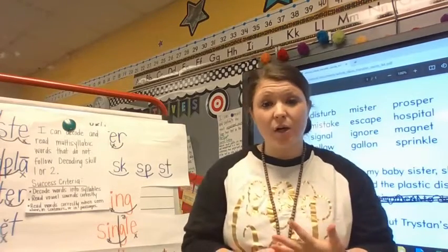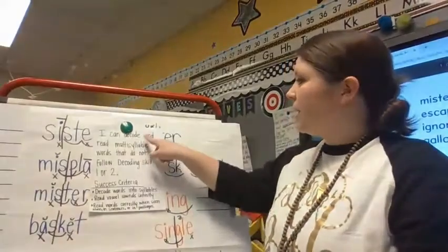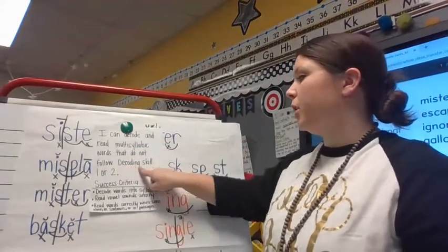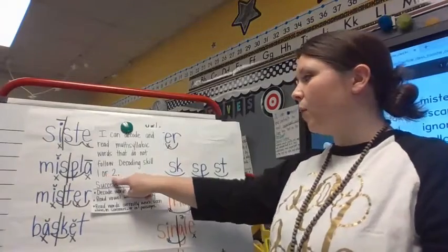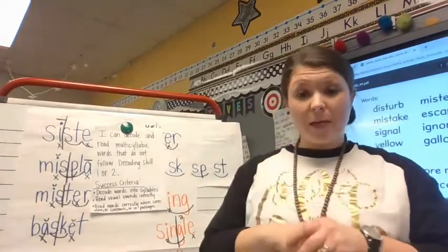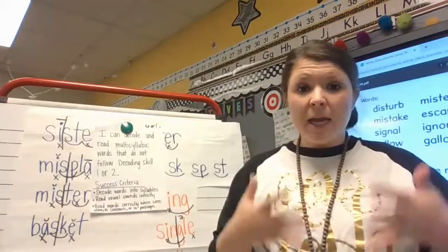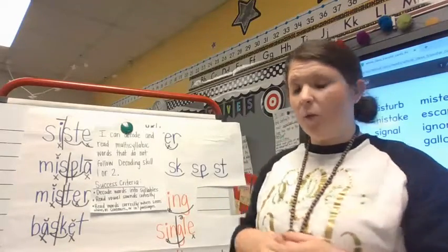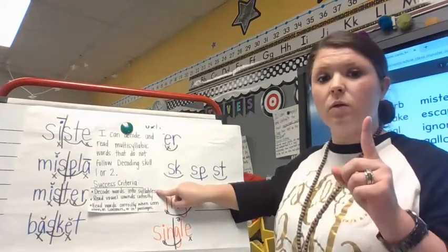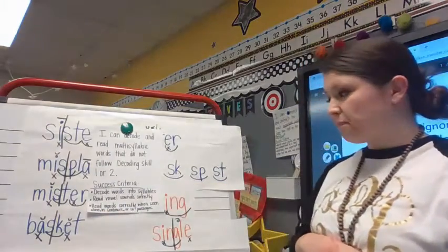Let's go ahead and get started by looking at our learning target. I can decode and read multisyllabic words that do not follow decoding skill 1 or 2. Okay? So remember, decode means to break it apart. I can break the word apart in order to read multisyllabic words. In order for us to do that, we need to be able to decode the word into syllables, and we need to be able to read the vowel sounds correctly.